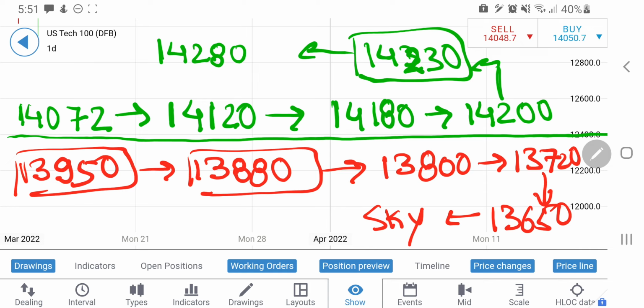Put a strict stop loss, put a trailing stop loss, such that if it tries to reverse, you can capture some profits or at least not losses. So take your positions accordingly.